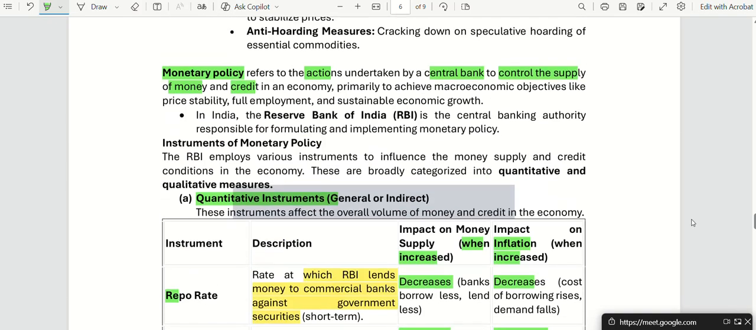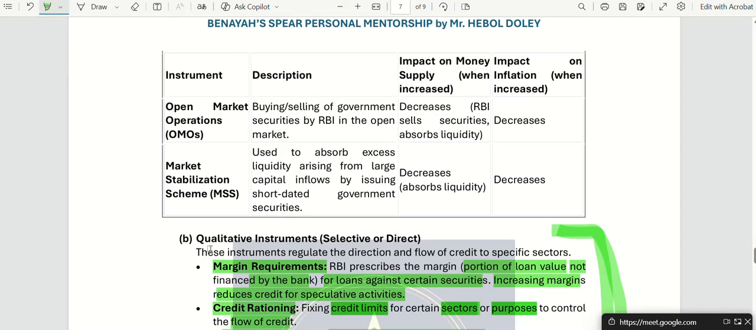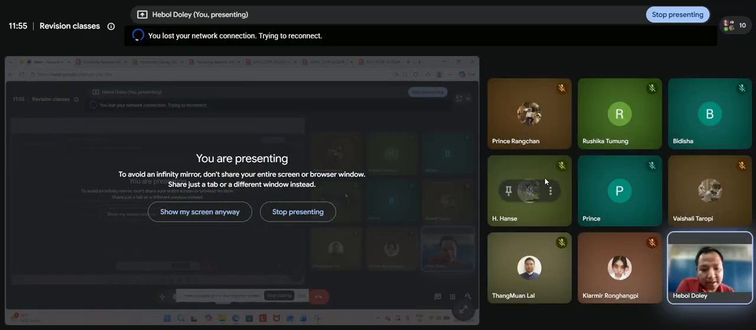So these are the purposes of monetary policy. These are some tools: repo rate based on quantitative. Then we have in qualitative, margin requirements, credit rationing, and all those. Okay, fine. So these are some things that you have to keep in your mind for economy.